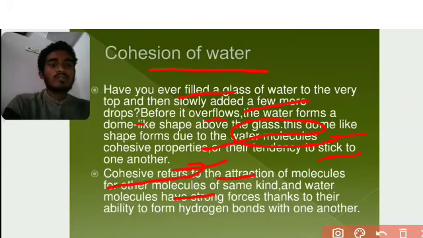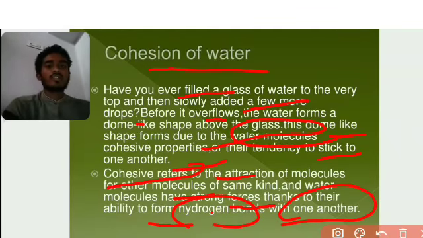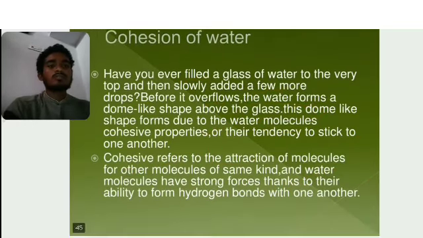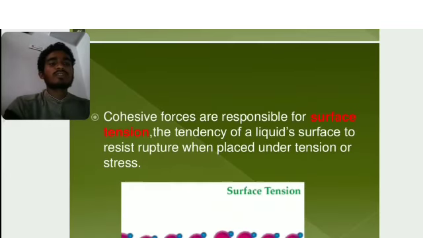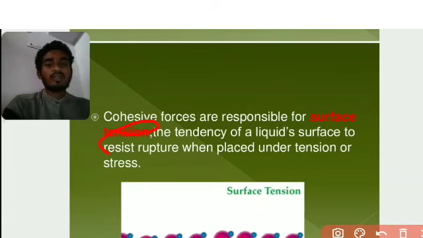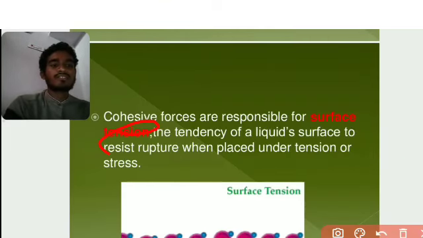Water molecules have a strong force, with the ability to form hydrogen bonds with one another. This is the cohesion of water. Next, the cohesive forces are responsible for surface tension. Surface tension is the tendency of a liquid surface to resist rupture when placed under tension or stress. This is the surface tension of water.